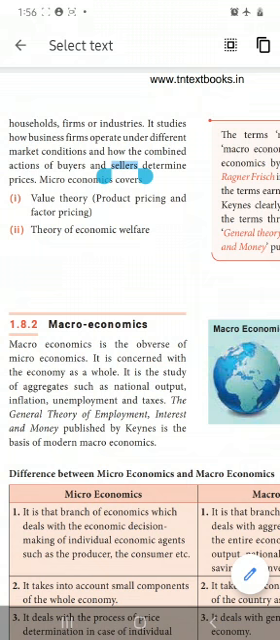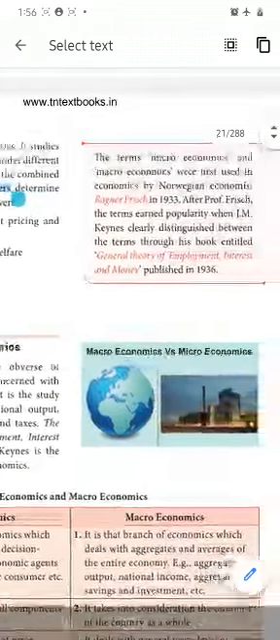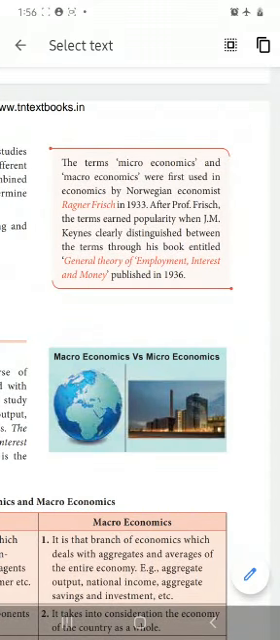The General Theory of Employment, Interest and Money published by Keynes is the basis of modern macroeconomics. Actually, Keynes is the father of macroeconomics. Microeconomics, Alfred Marshall. The terms microeconomics and macroeconomics were first coined by Ragnar Frisch. This one they will ask as a one-word question. Microeconomics and macroeconomics were first named by Ragnar Frisch in 1933, and afterwards they were clearly distinguished.